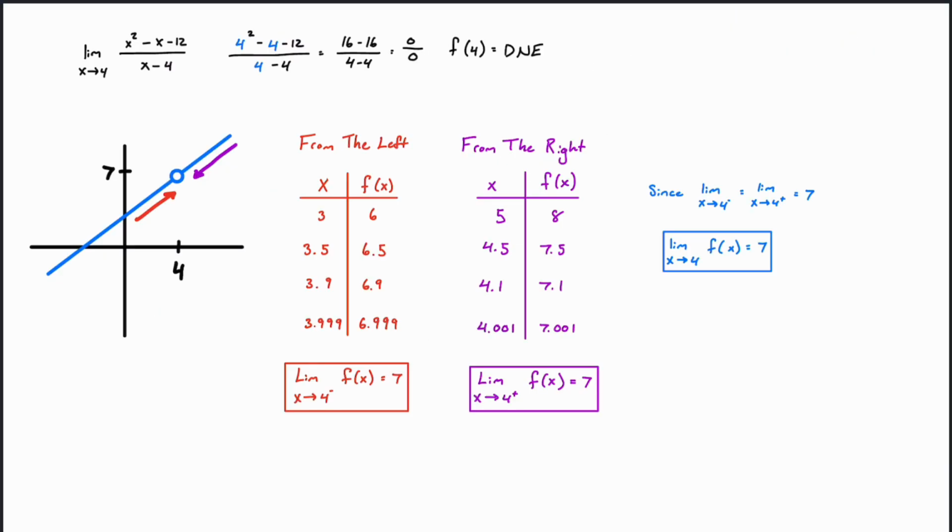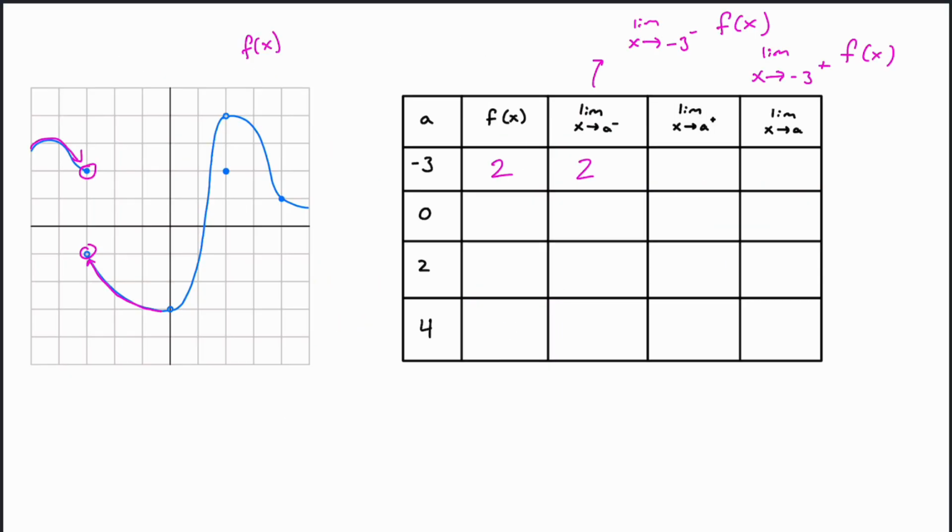And if we look at our last example, the function didn't exist there. We just got really close to that point. So if we look from the right here, although we don't ever hit this number, we get closer and closer to it from the right. So that's -1. And now if we look at our total limit, the limit as x approaches -3, do our left and right hand sides equal each other?